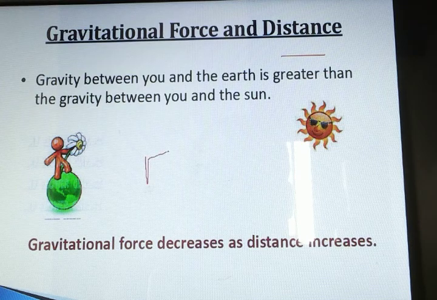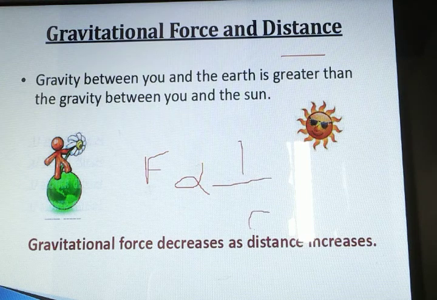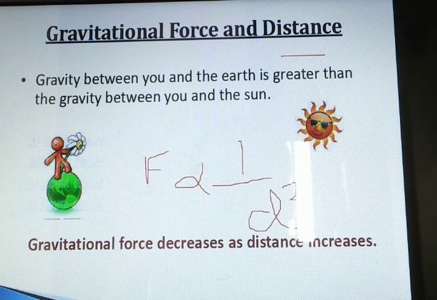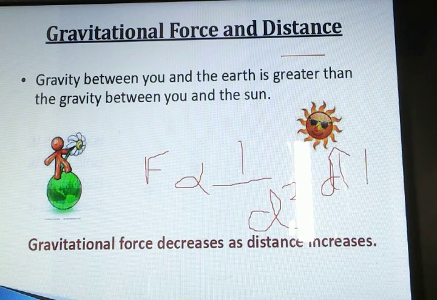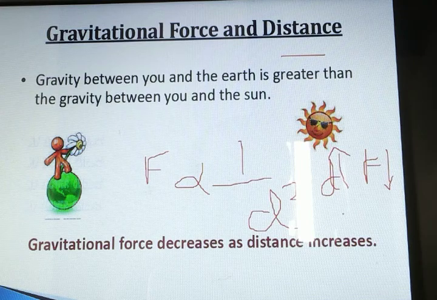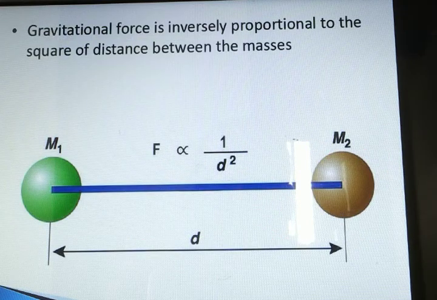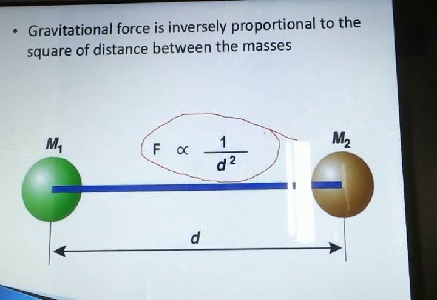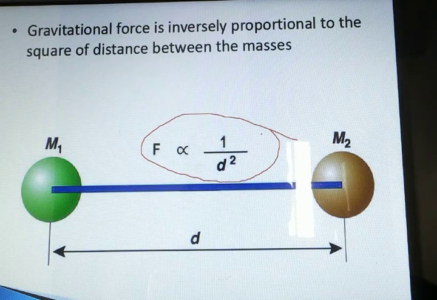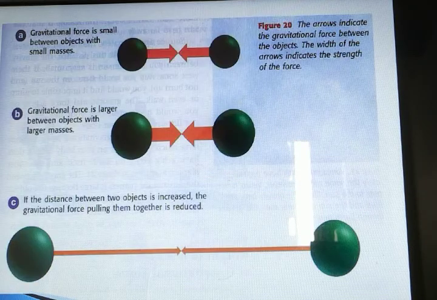So this formula states that F, the gravitational force, is inversely proportional to distance square. As it is inversely proportional, what does it state? As the distance increases, gravitational force decreases. Okay, as both are inversely proportional, it is denoted by this formula. F is inversely proportional to distance square. More the distance, less is the gravitational force.